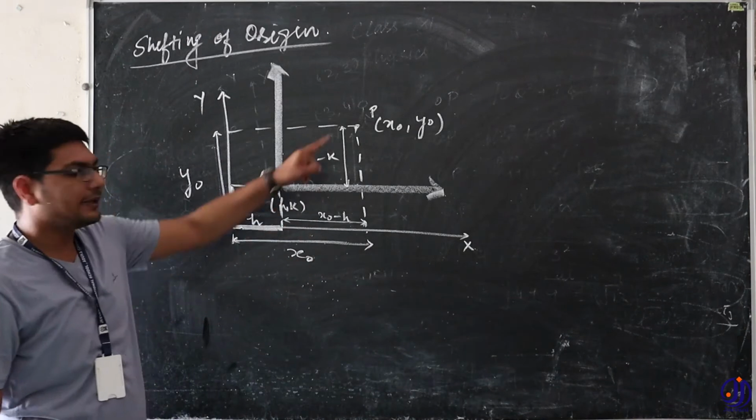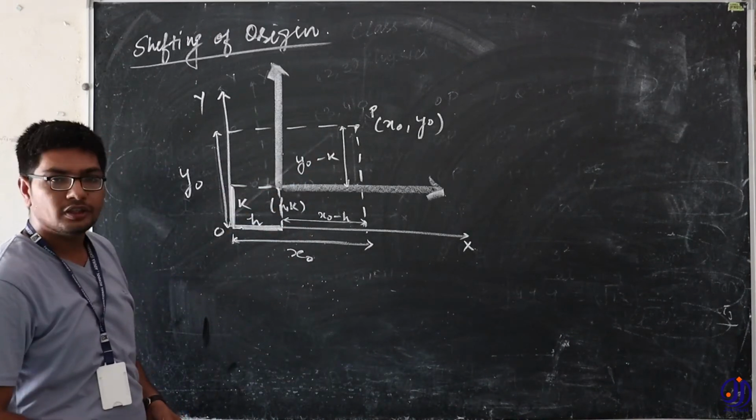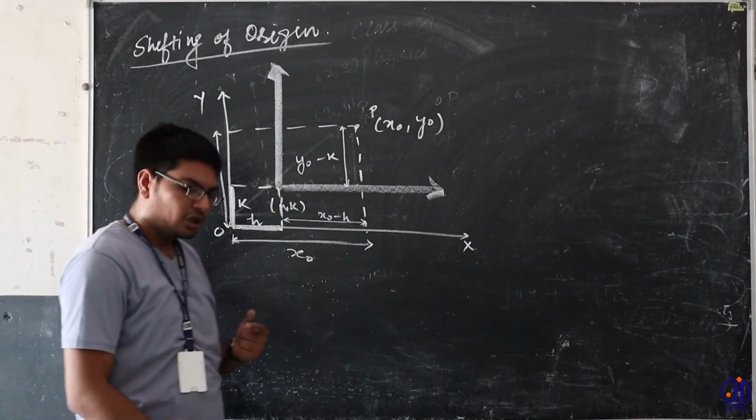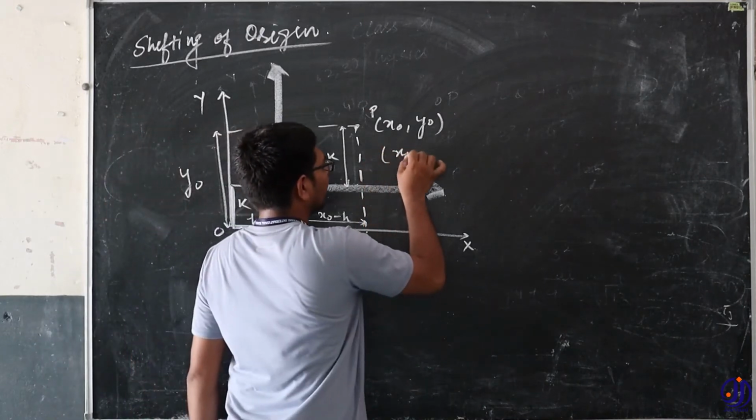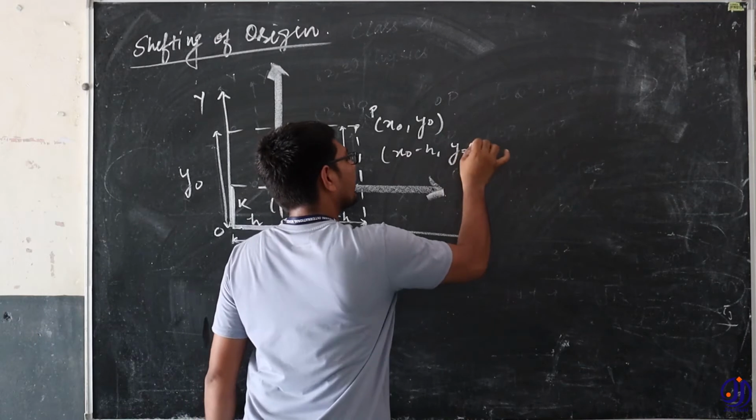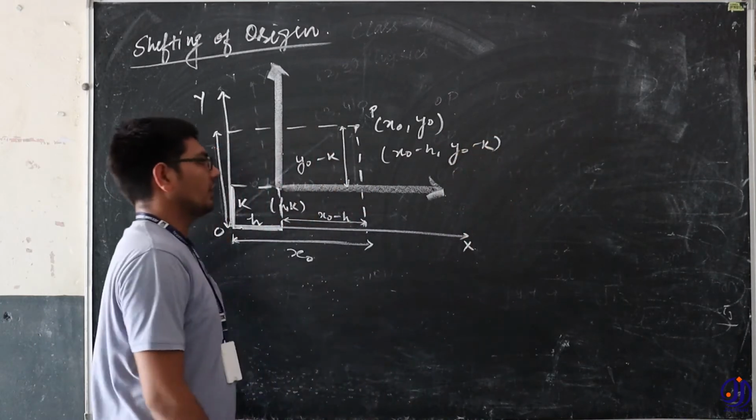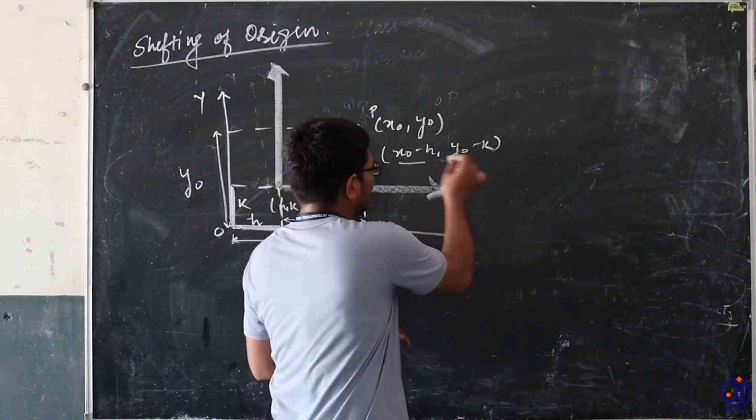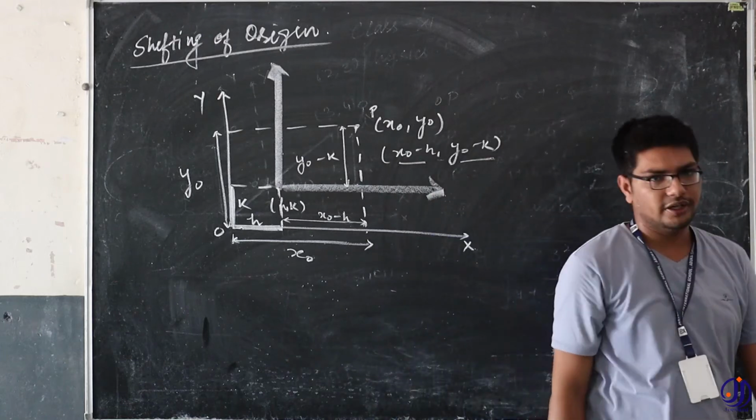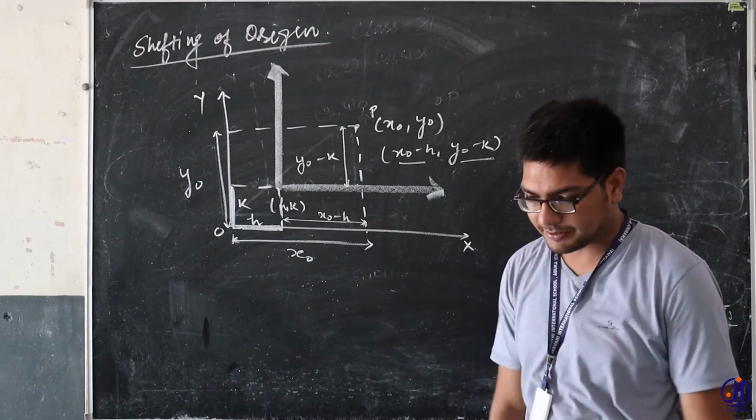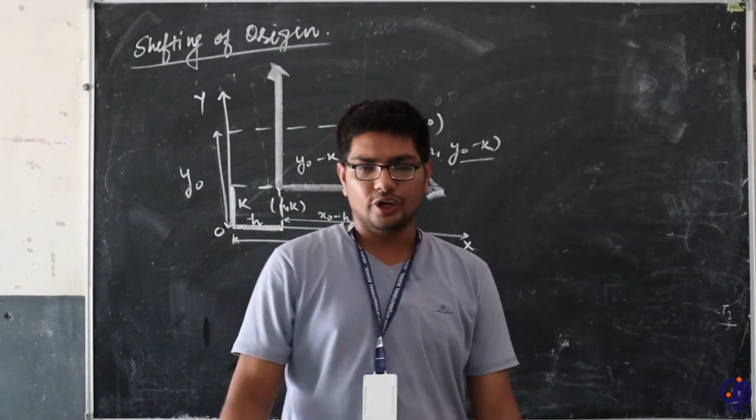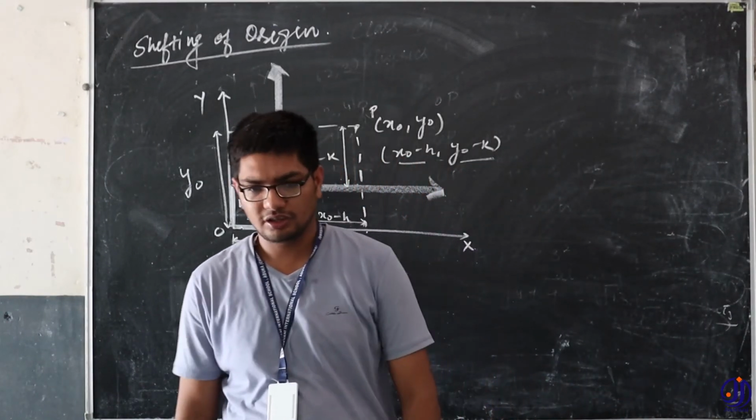So what will be the coordinates of the new point in the new system? They are going to be x naught minus h, comma y naught minus k. That will become the x coordinate and this will become the y coordinate. So this is how the origin shifting takes place, how the coordinates of the new point are defined.